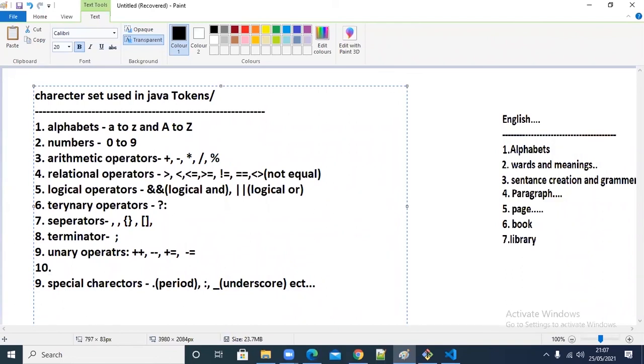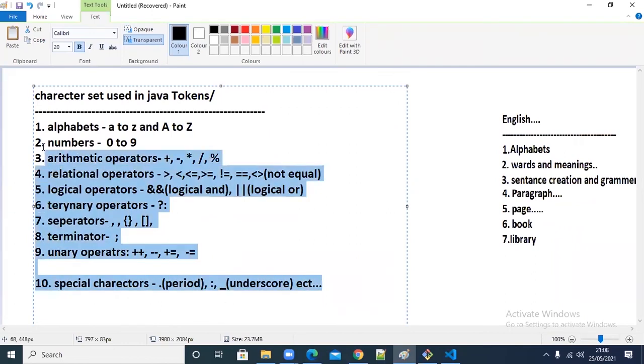Binary operation means in that operation 2 operands are participated. Unary means only one operand is participated. So based on that, so many things will come. Anyway, leave it for now. Yeah, that's it. So this is what tokens are.